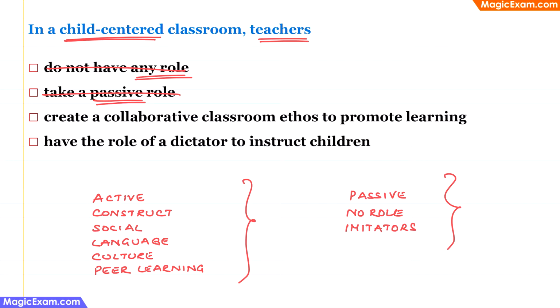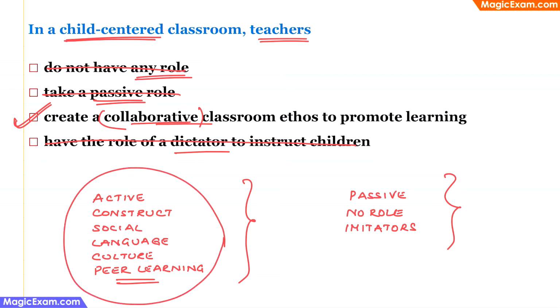And the next one says create a collaborative classroom ethos to promote learning. So collaborative classroom is nothing but peer learning. Therefore, this has to be the correct answer. And the last one, have the role of a dictator to instruct children. Now, the teacher just cannot be a dictator in the class. Therefore, this also can be eliminated. So remember, the correct answer will usually have one of these keywords or a meaning of one of these keywords, and should not have one of these negative keywords.